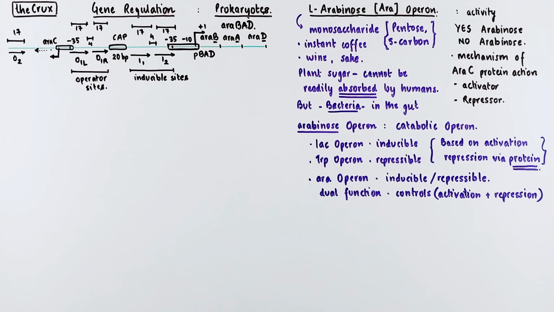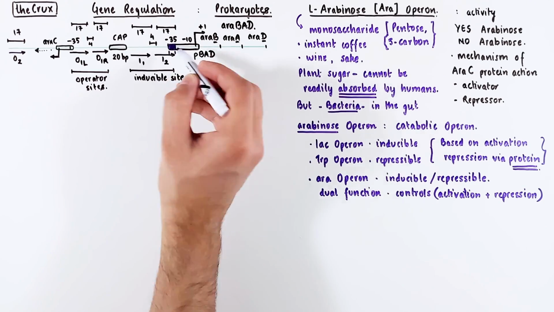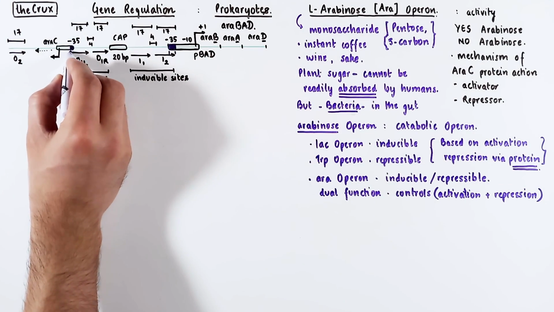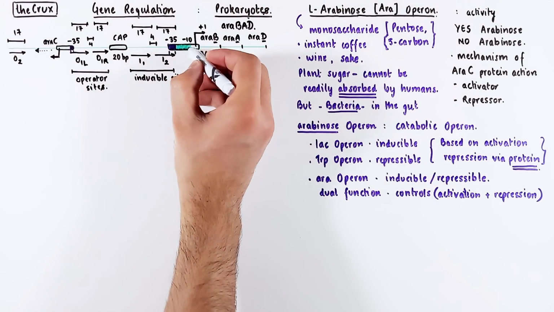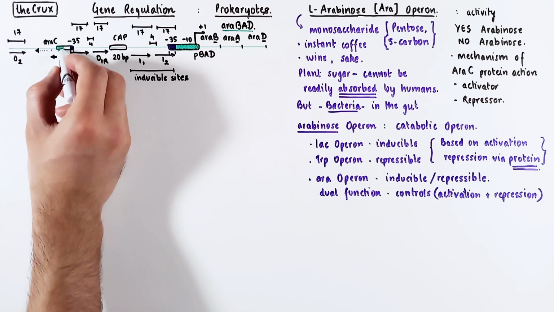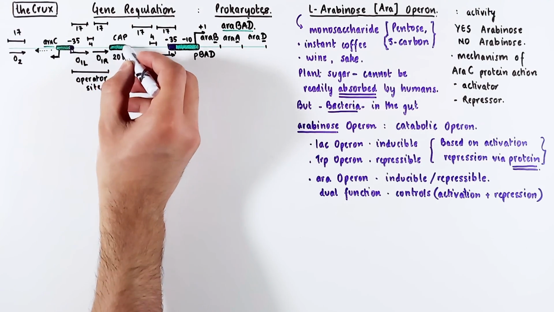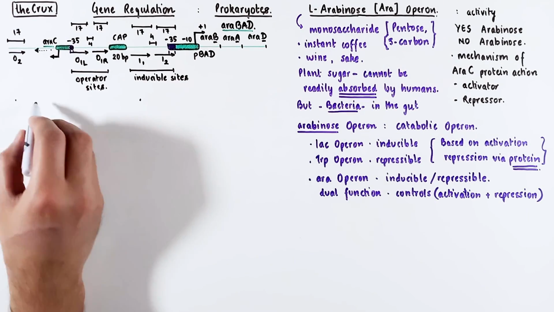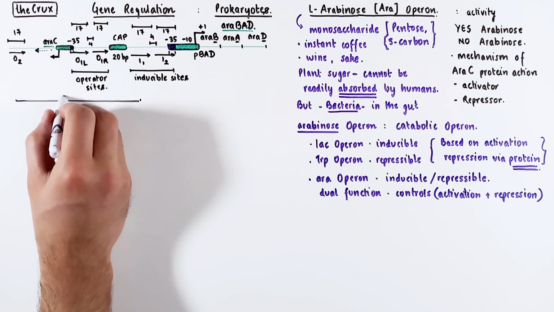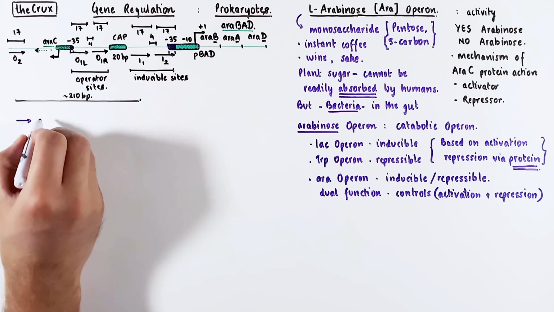They are more or less similar in the sequence composition too. The most important thing to keep in mind is that the I2 site overlaps with the -35 element of the promoter of the araBAD, and the O1L overlaps with the -35 element of the promoter of araC. And these promoters are facing away from each other. Something that will be important later is that the distance between the I1 and the O2 region is around 200 bases. Anyways, let's get back to these sites here.